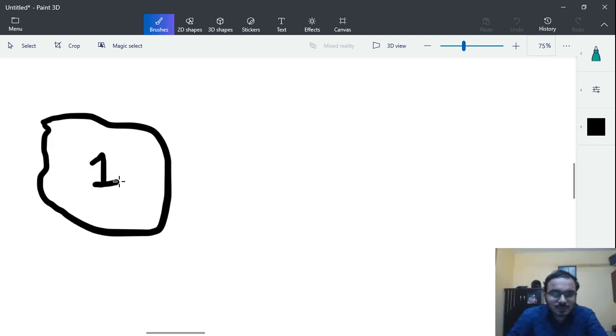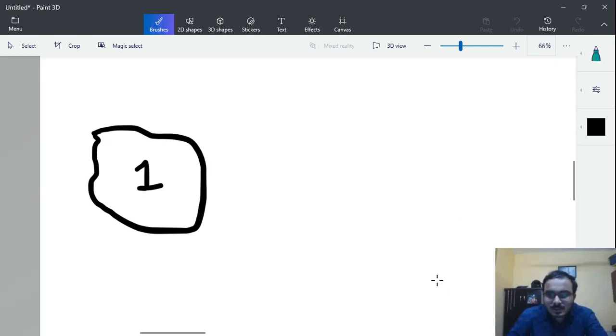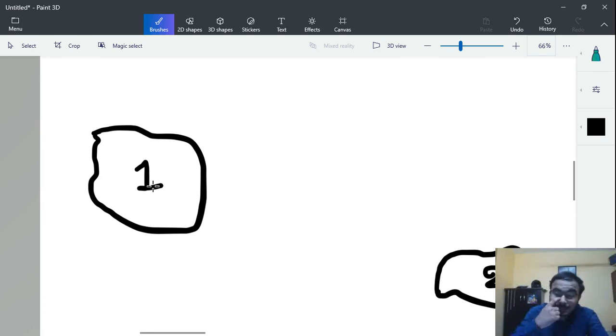This is body number 1, and here we have body number 2, and they are not in any physical contact, and let us say we do not have any fluid which will transfer the heat from body 1 to body 2.